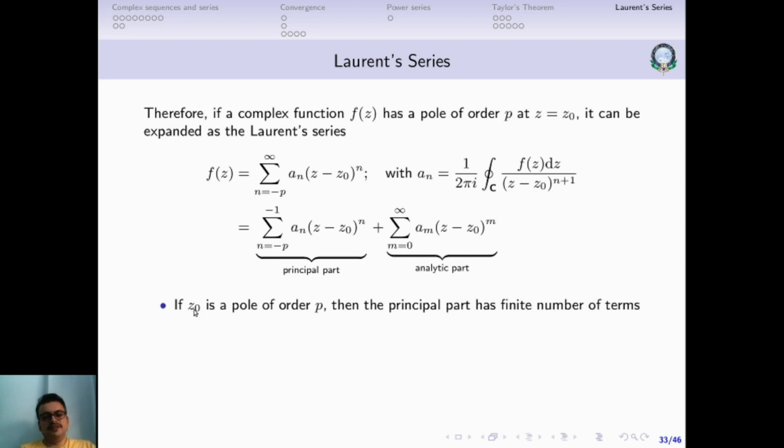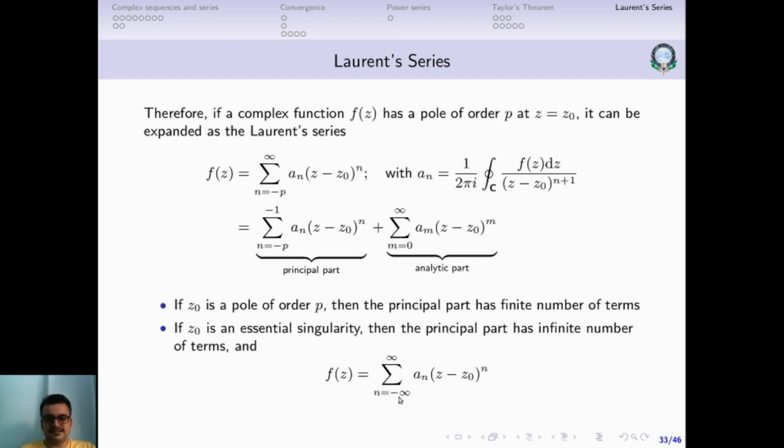Now if z0 is a pole of order p, then the principal part will have a finite number of terms, because it runs only from minus p to minus 1. This is not an infinite series, it's a finite series. But if z0 is a pole of order infinity, in other words an essential singularity, then it will start from minus infinity, and as a result the principal part will have an infinite number of terms.